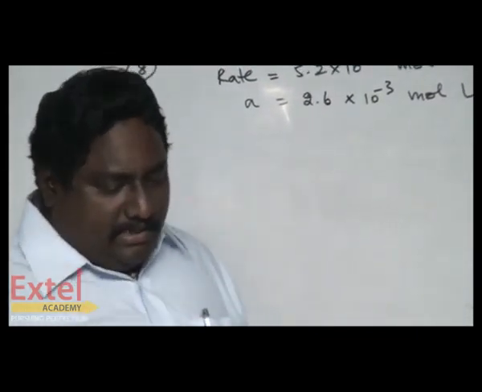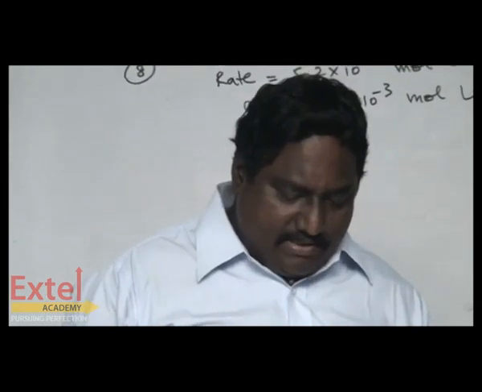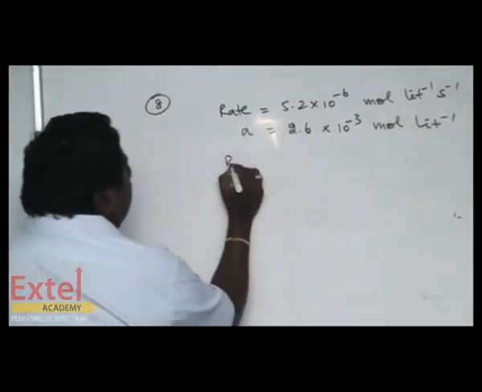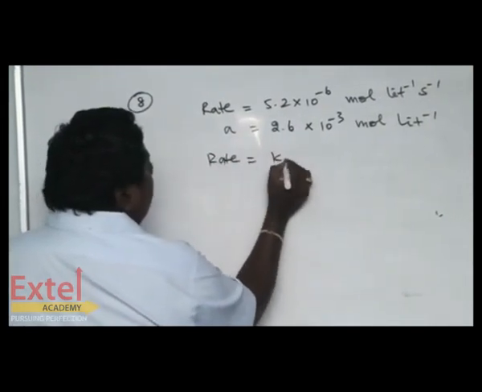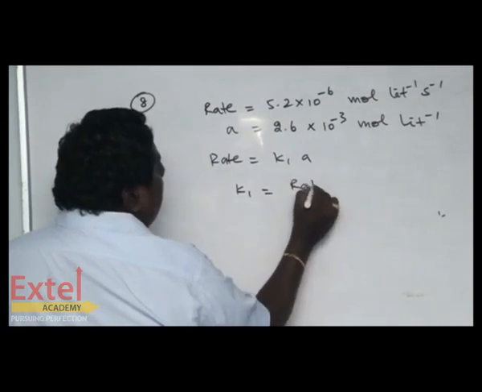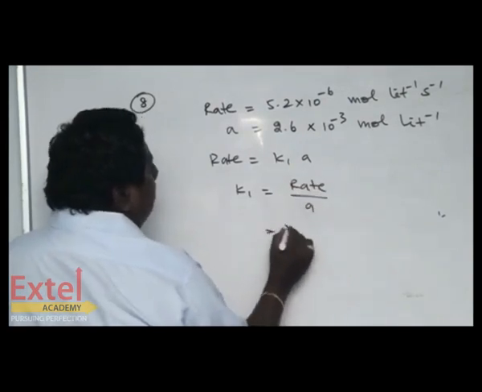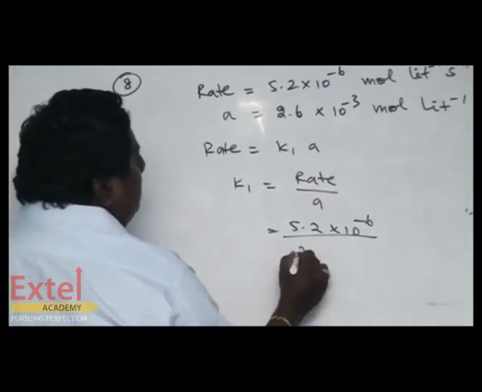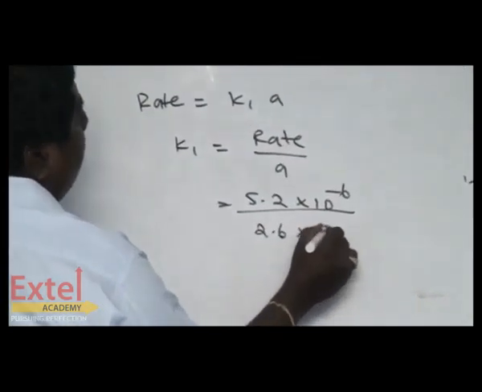Question is, calculate the first order rate constant of the reaction. You know very well that rate equals k1 A. So k1 equals rate by A. Rate is 5.2 into 10 to the power of minus 6. This is 2.6 into 10 to the power of minus 3.